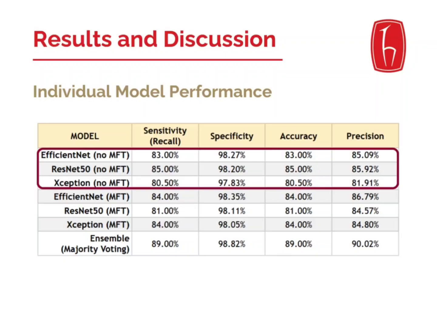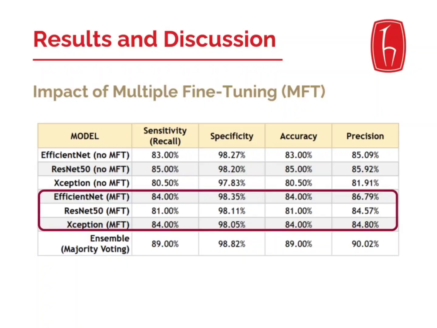When evaluating the individual CNN models without multiple fine-tuning, ResNet50 demonstrates the highest baseline accuracy at 85%, followed by EfficientNet at 83% and Xception at 80%. This highlights the inherent effectiveness of these pre-trained architectures for music genre classification using these spectrograms.